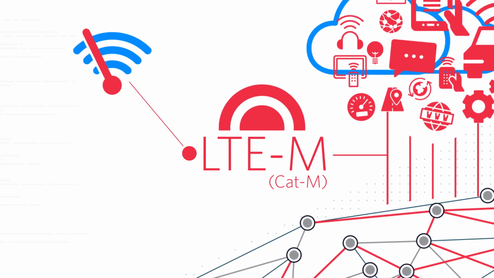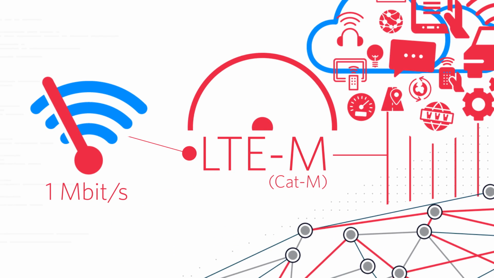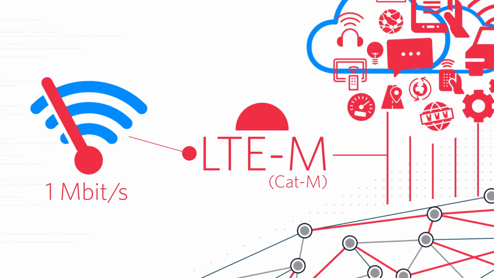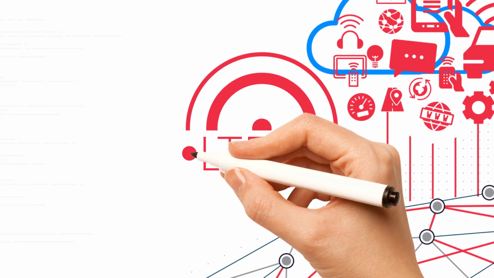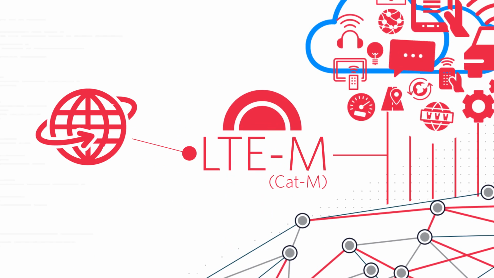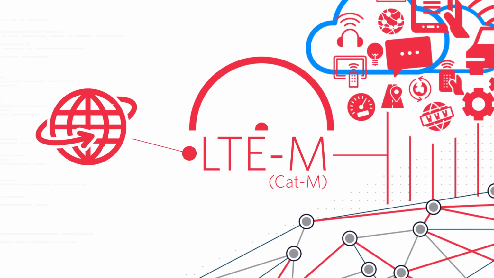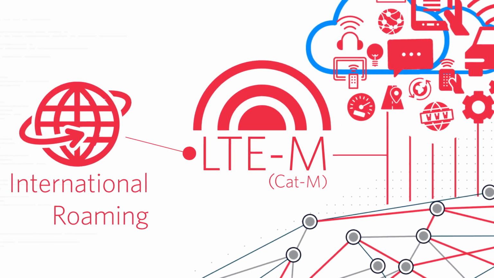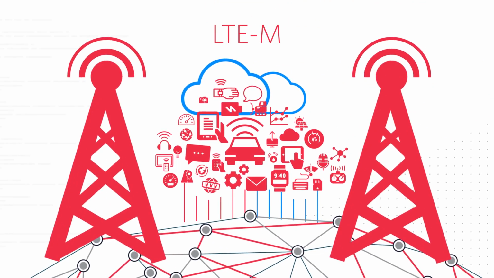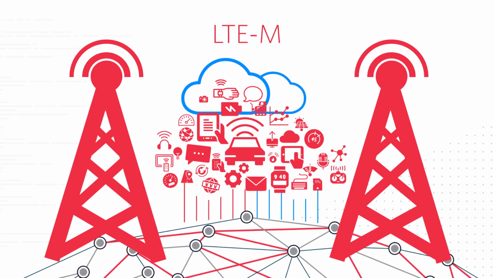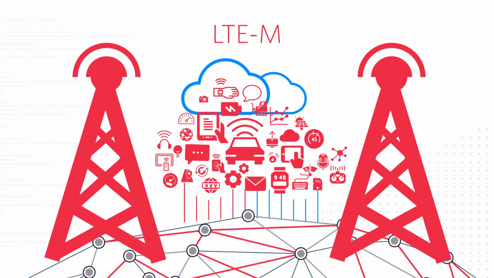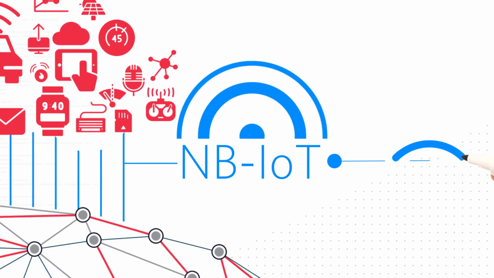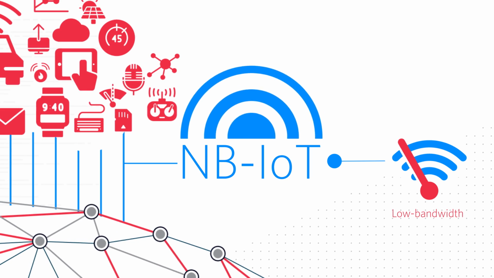It works by imposing a peak of 1 megabit per second and 1.4 megahertz of cellular bandwidth. LTE-M, while low-power capable, can also handle high-bandwidth use cases, even voice over LTE. Due to its legacy in standard LTE, LTE-M is also suitable for international roaming. For use cases where devices must move between cell towers frequently, LTE-M supports connected mode mobility, just like a cell phone.